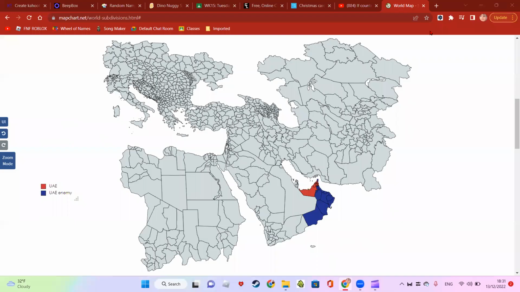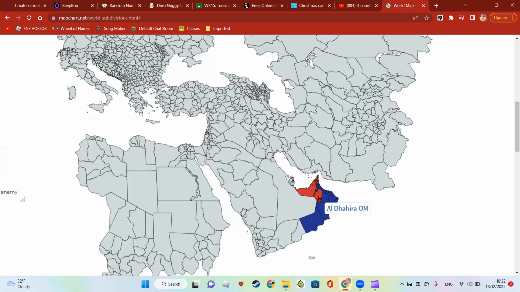All right, we're back. I've made the map. It is an isolated map. Some countries are not here because it would make the map bigger. But we have a relatively centered map on the Middle East. You have a bit of Central Asia over here. You got the Stans. You got the Balkans. Bit of Central Europe. Bit of North Africa. Probably could have gone Tunisia in there, but whatever. It's too late now. All right, UAE versus Oman.